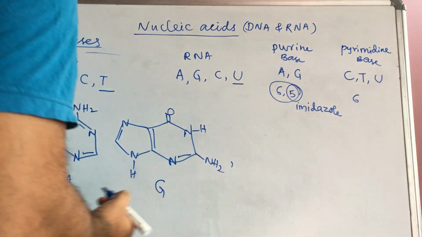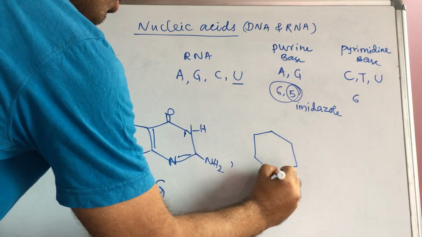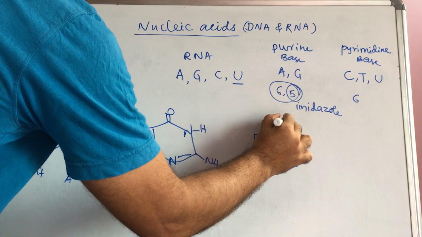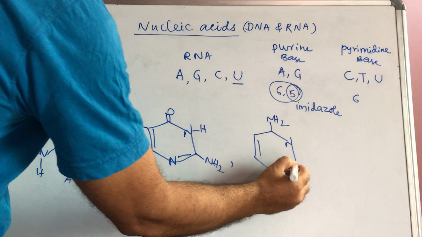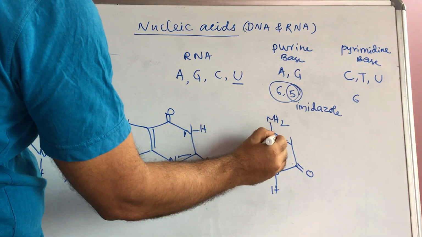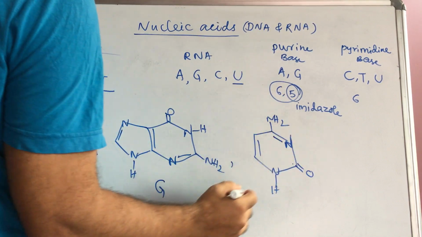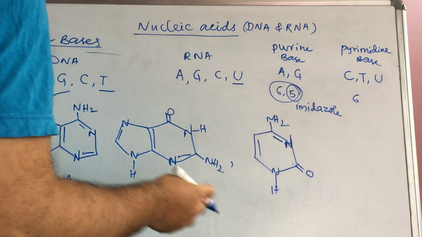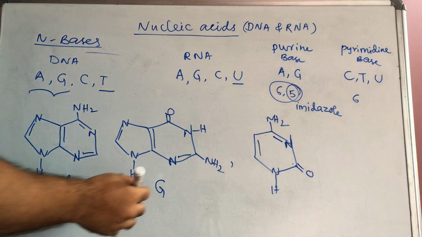Next, pyrimidine bases. In that I will write first cytosine. Cytosine has a 6-membered ring, only one. Here nitrogen, then here also one nitrogen, a double bond, here NH2. Next here H, and here a double bond O. So double bond, single bond. Next you can write a double bond here also. If the double bond is not there, then here you will get the H. That's why keep in mind, sometimes in the complete structure of DNA we will write H also, because it forms the hydrogen bond wherever it is required. And this is cytosine.